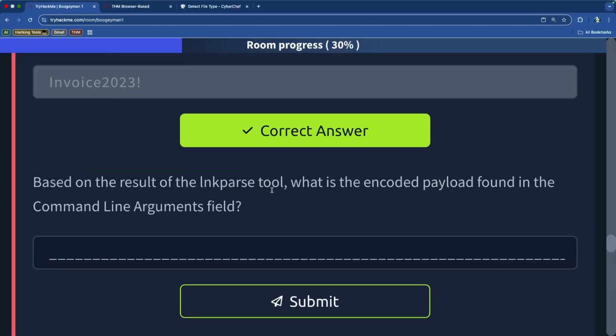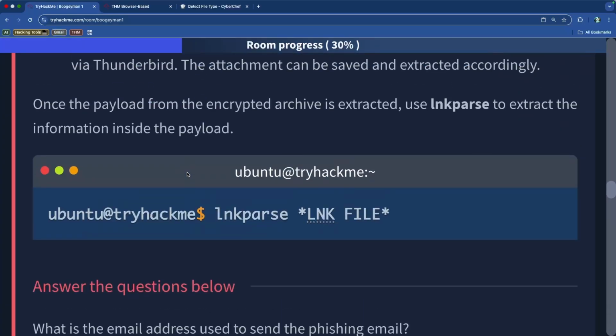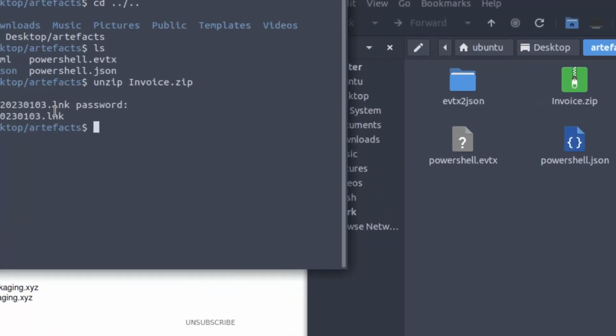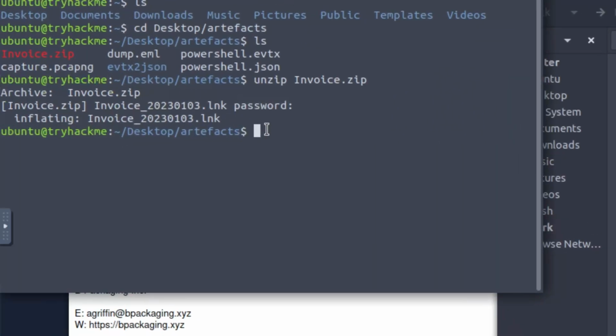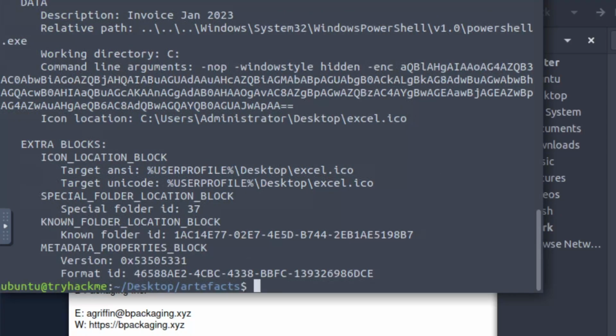And based on the result of the lnk parse tool, what is the encoded payload found in the command line arguments field? And so that's what we're going to be running our little lnk parse command right here. So lnk parse. So just like this, we're going to zoom in here again. We're going to do ls. And now we have this lnk file right here. And so we're going to lnk parse and then give it invoice underscore, press tab. It'll fill it in for us. Press enter, and it's going to work like a charm.